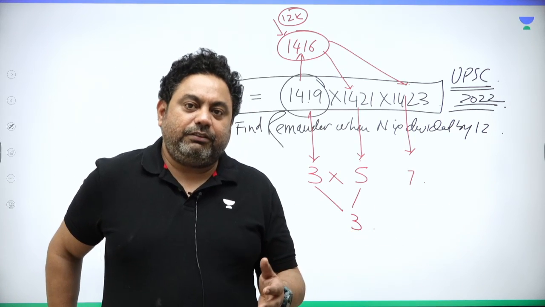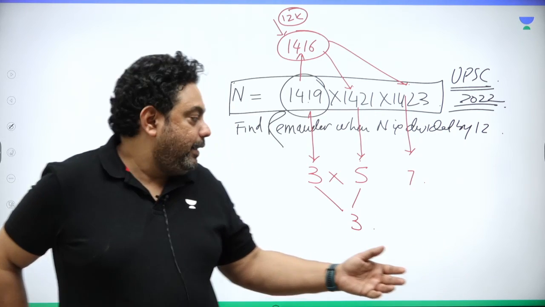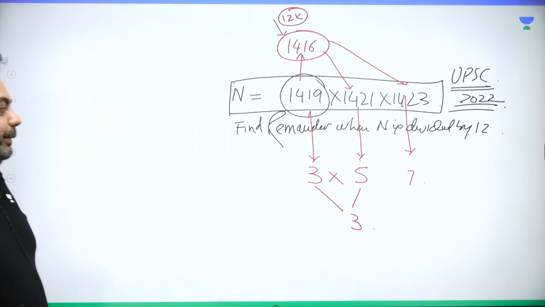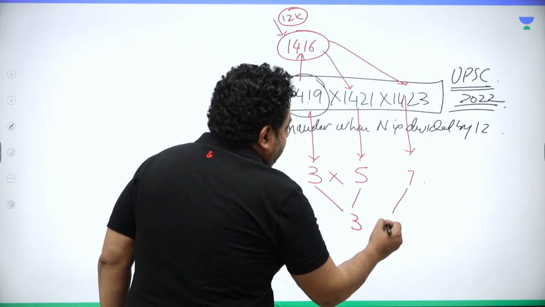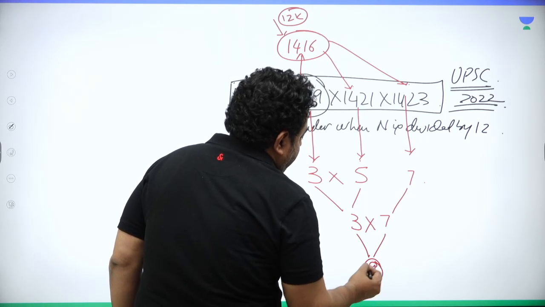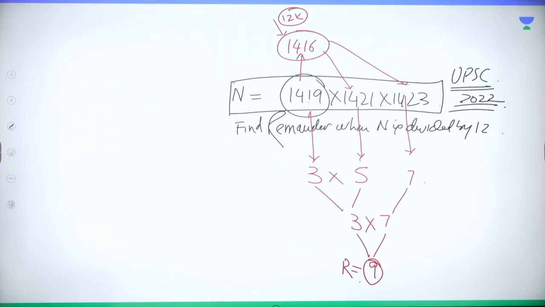I know 12 would leave remainder 0, 1, 2, 3, 4, 5, 6, 7, 8, 9, 10, 11. Right? So I say 3 5s are 15. 15 when divided by 12, remainder is 3. And then again 3 into 7 is 21. 21 when divided by 12, remainder is 9. So your answer is 9 as remainder. I hope this is clear to all of you.